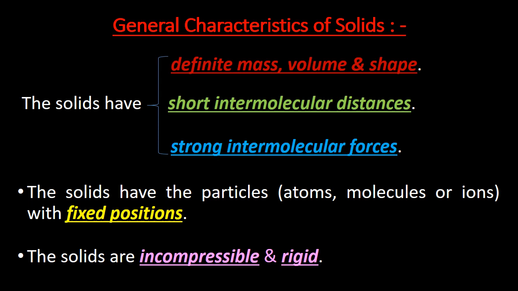The solids have particles with fixed positions. The solids are incompressible. That means they can't be compressed by using pressure, or we can't decrease the volume of a solid by applying pressure, and also the solids are rigid in nature.